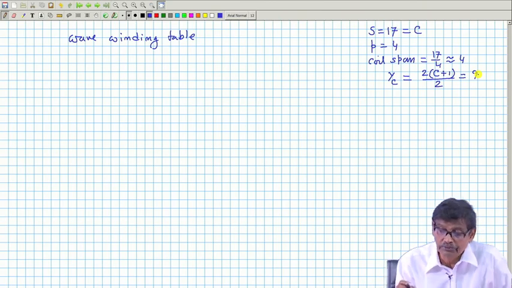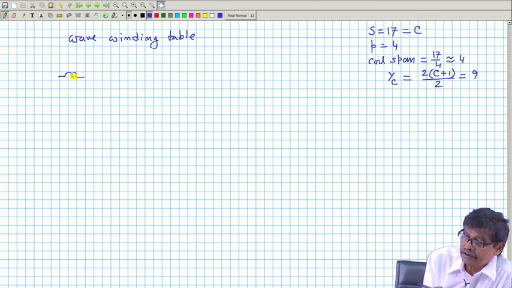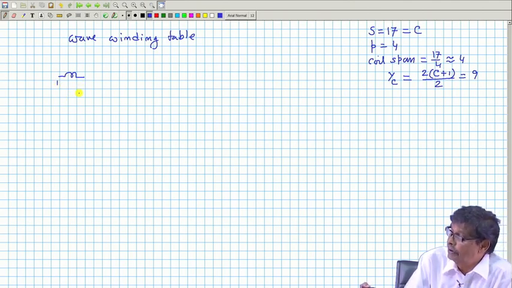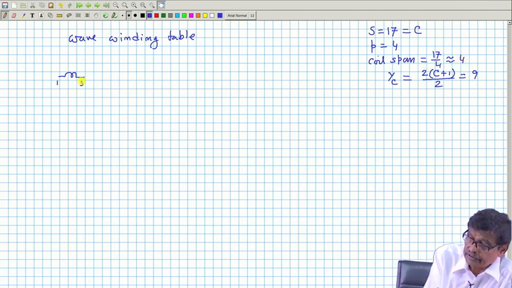So, how do I do the winding table? I will do like this. First coil, where from did I start? I started from commutator segment 1. Where will it return? 1 plus 4, that is 5 dashed. This is the first coil.